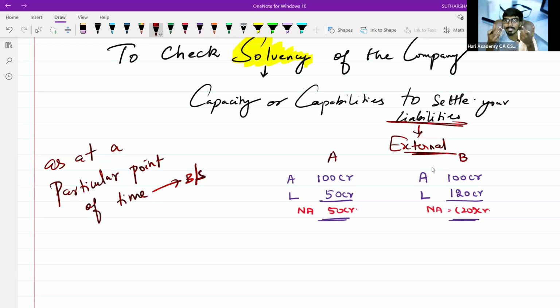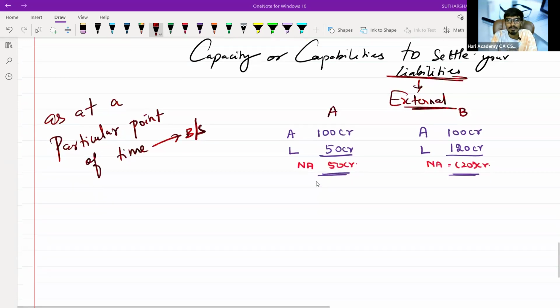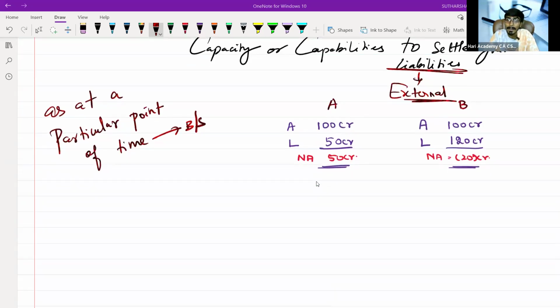Whether we will say it is an insolvent company or not. Basically, think and answer. Solvency. I'll give you enormous clarity over solvency and insolvency. If I say confidently, you are surely going to get clarity.